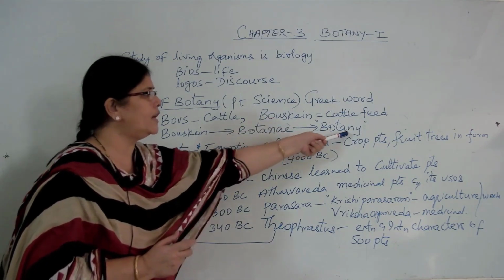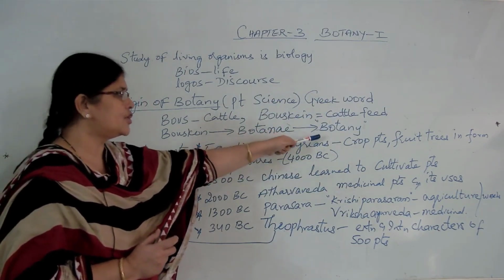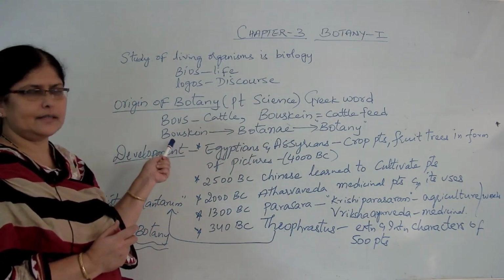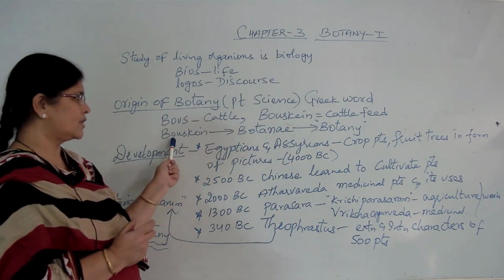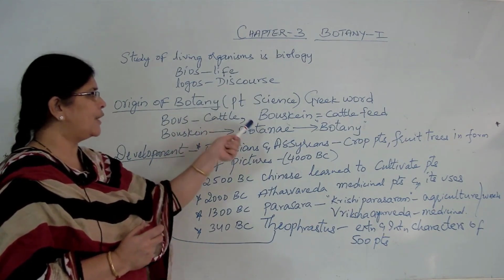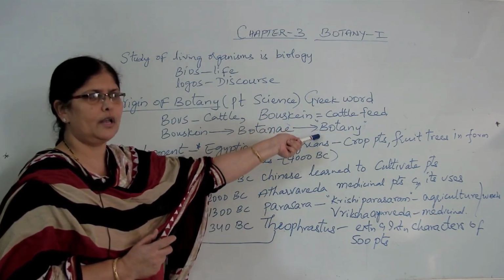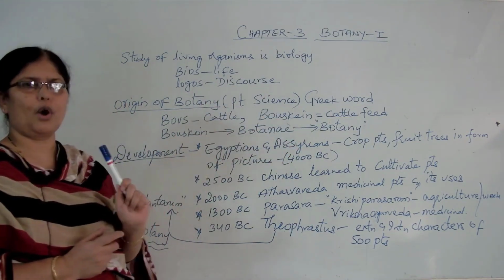The word botany, which we use for the study of plants in present time, has originated from the Greek word boskin. Is this clear? The origin of botany has come from the Greek word boskin, which was further modified to the present word botany, or the study of plants. So, this is the origin of the word botany.